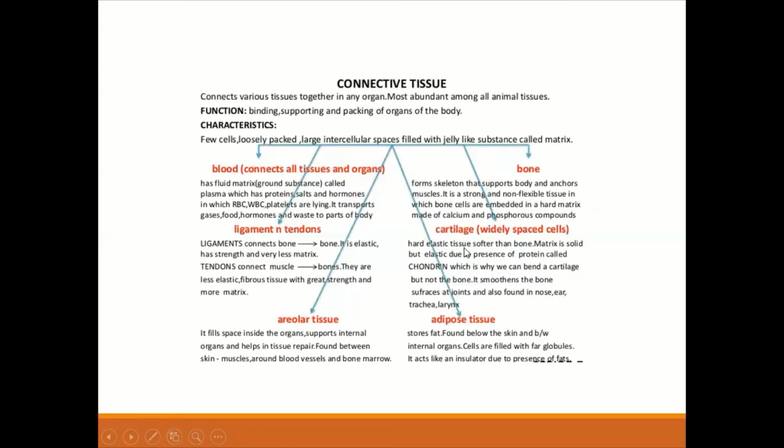Now, cartilage. Cartilage is a hard elastic tissue but softer than bone. Matrix is solid but elastic due to the presence of a protein called chondrin, which is why we can bend a cartilage but not the bone, right? It smoothens the bone surfaces at joints and is also found in nose, ear, trachea, and your larynx.